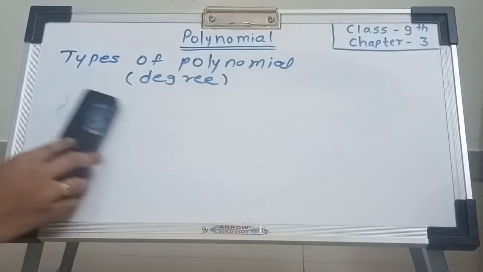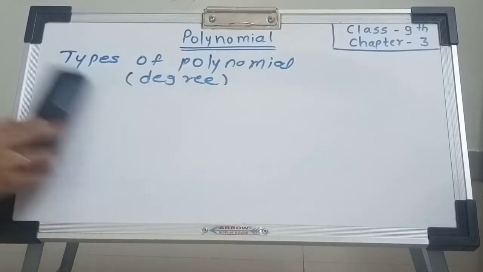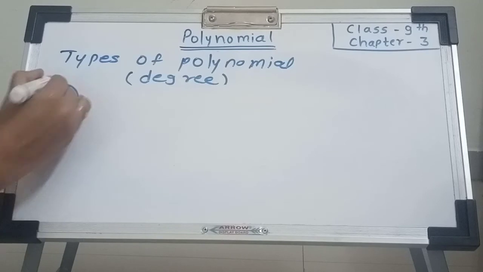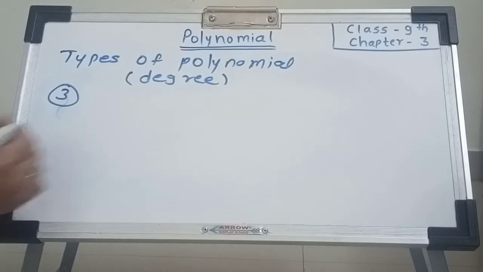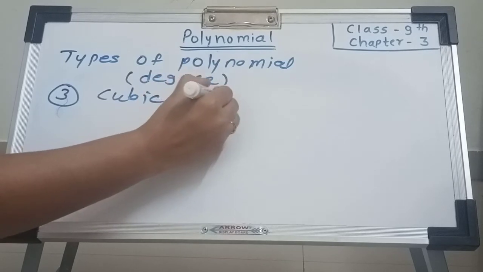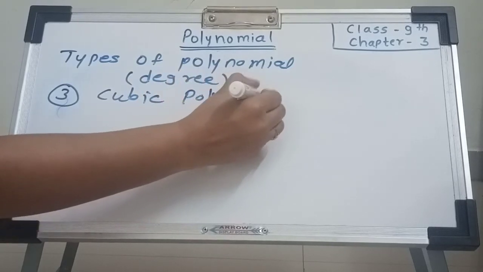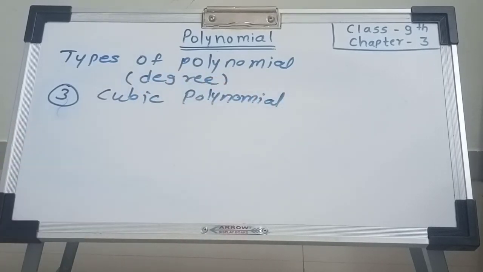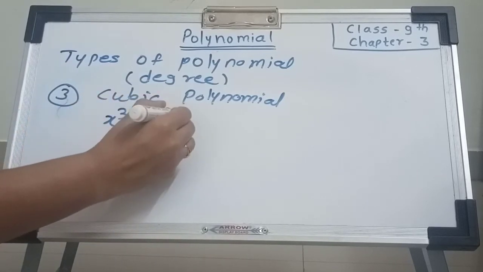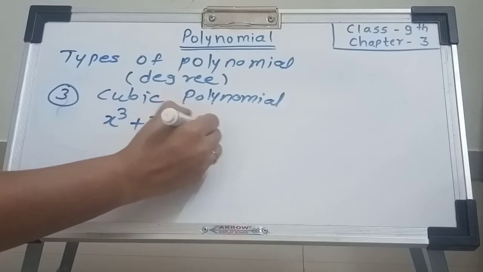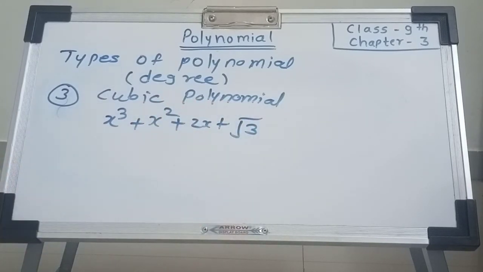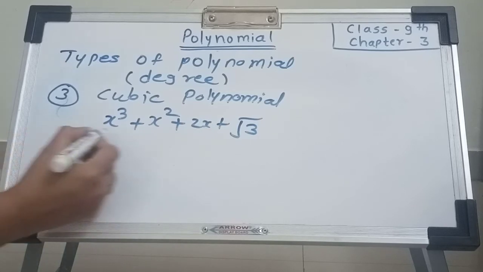Now the third type, degree 3. A degree 3 polynomial is called a cubic polynomial. Cube means 3. x cube plus x square plus 2x plus root 3. Here the degree is 3. Hence it is called a cubic polynomial.